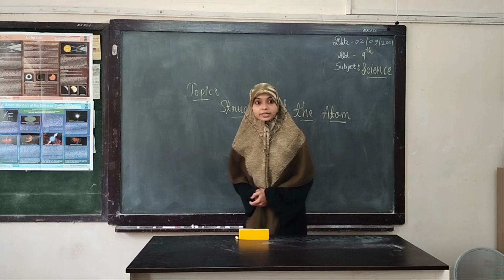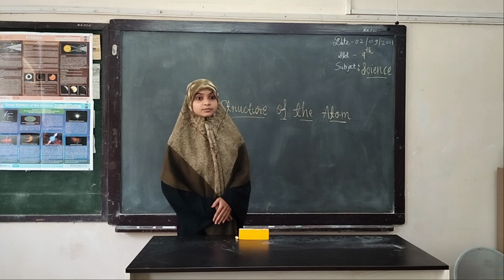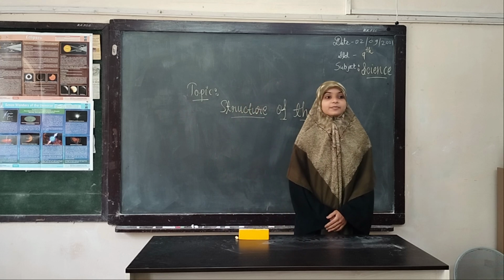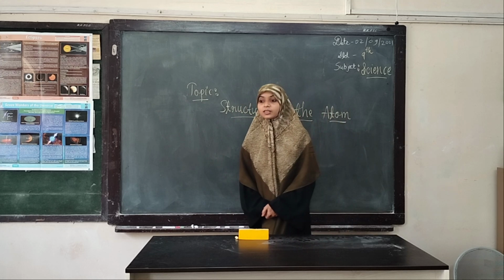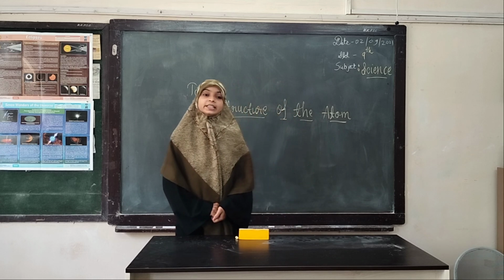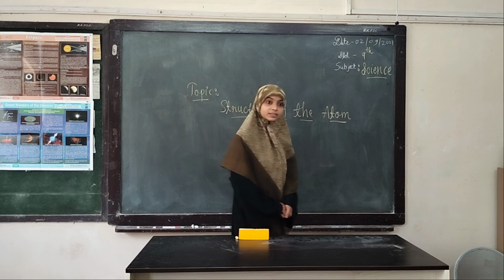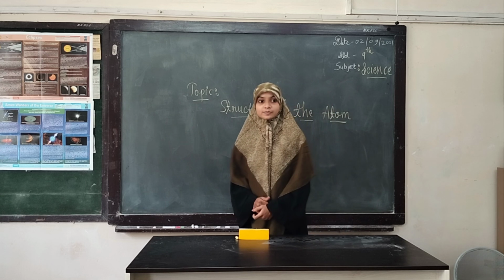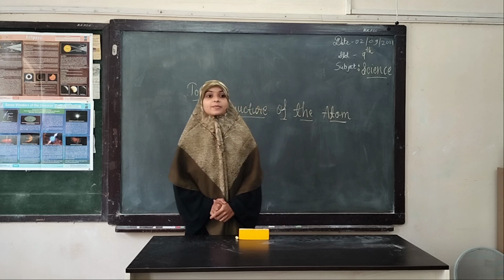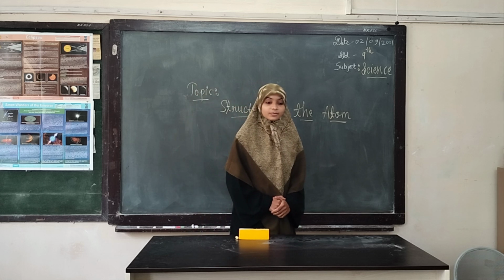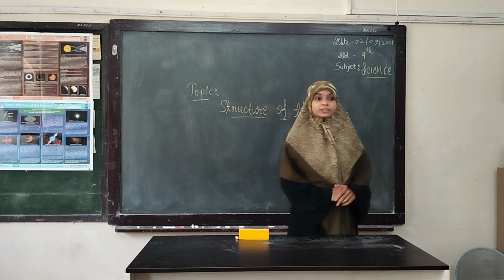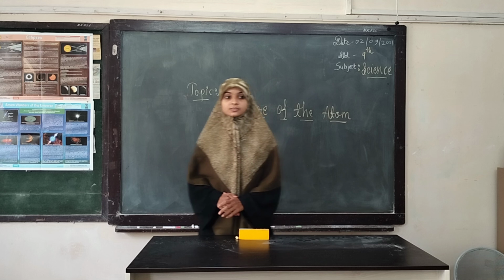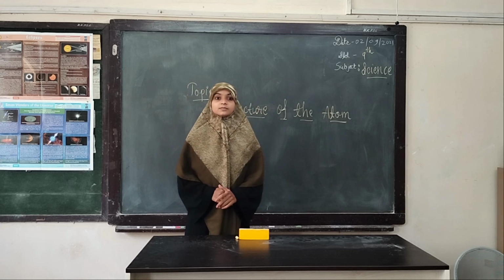In which shell or orbit there are 8 electrons? In second orbit or L shell, there are 8 electrons. How many electrons are present in the fourth orbit or N shell? There are 32 electrons present in last orbit. In the outermost orbit of an atom, how many electrons are there? 32.